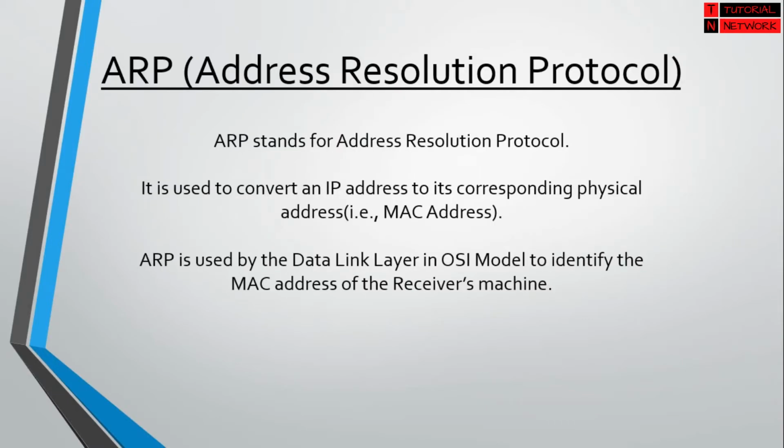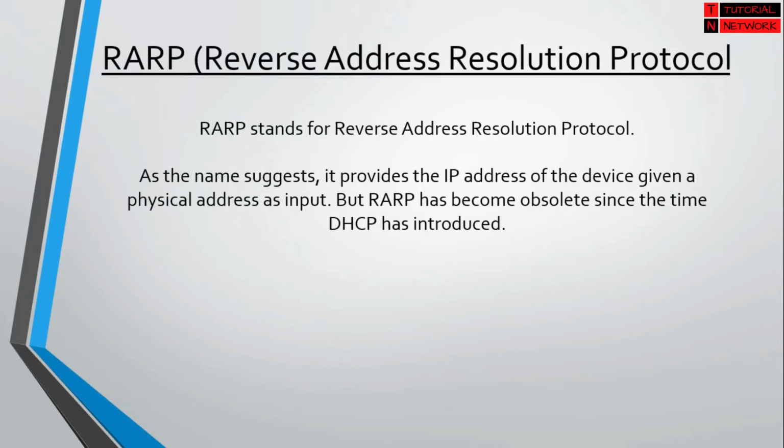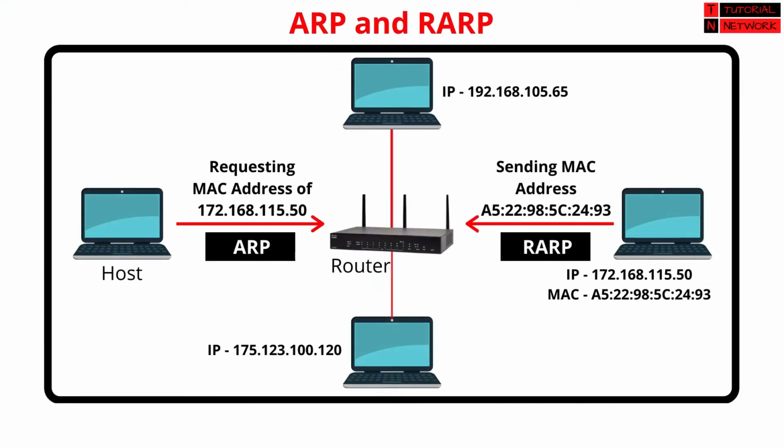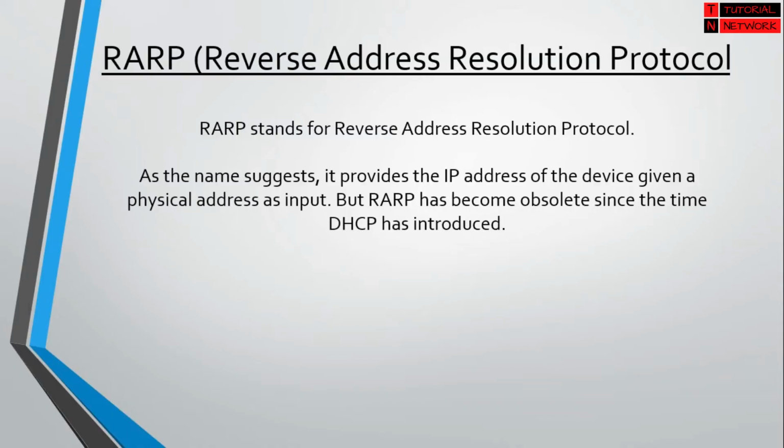ARP stands for Address Resolution Protocol. It is used to convert an IP address to its corresponding physical address, that is the MAC address. ARP is used by the data link layer in the OSI model to identify the MAC address of the receiver's machine. RARP stands for Reverse Address Resolution Protocol. As the name suggests, it provides the IP address of the device given a physical address as input. But RARP has become obsolete since DHCP was introduced.